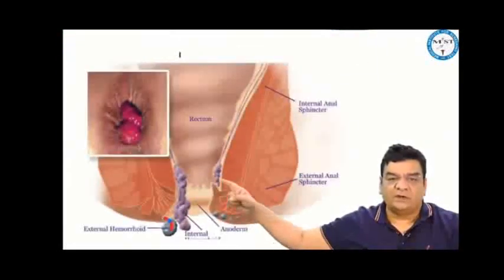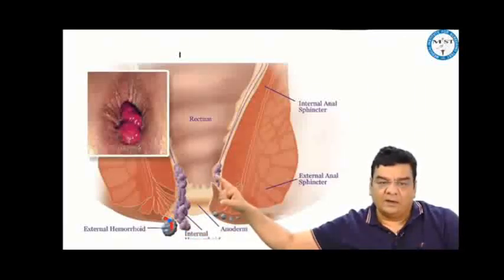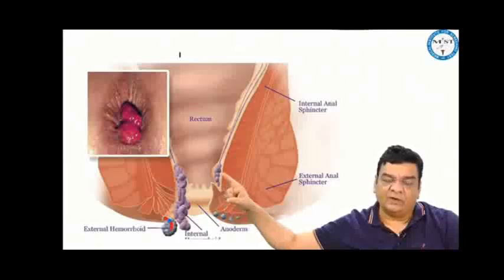Internal, which occurs above the dentate line. External, which occurs below the dentate line. This is painless. This is painful. Internal hemorrhoids are often seen at 3, 7, and 11 o'clock position. We can grade the severity of internal hemorrhoids.